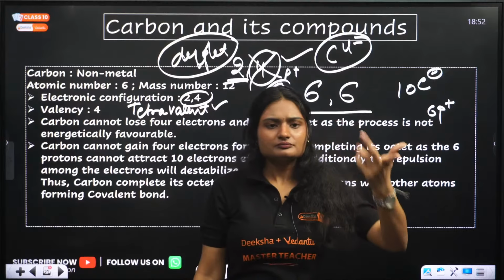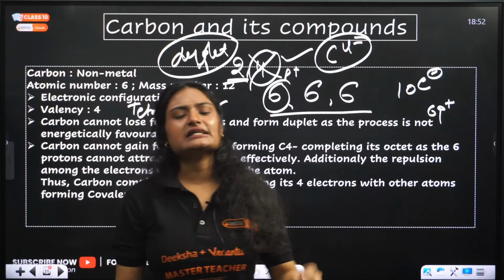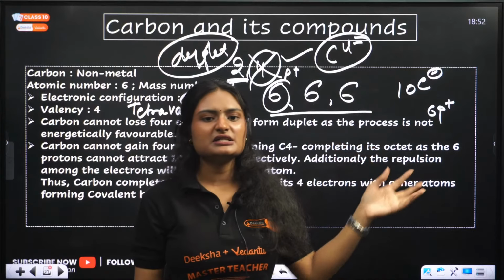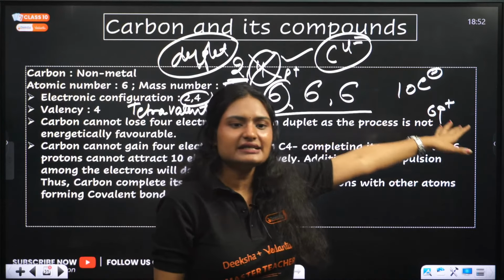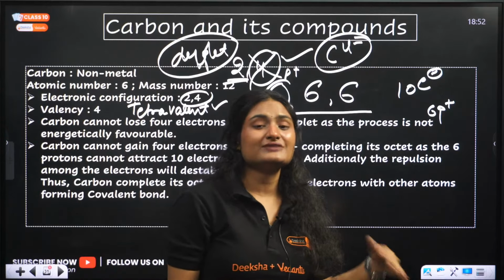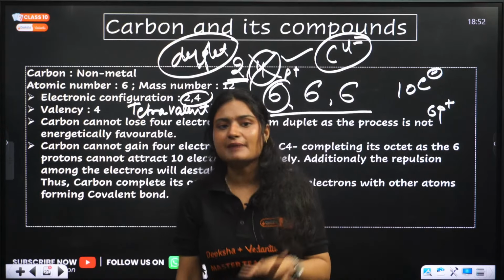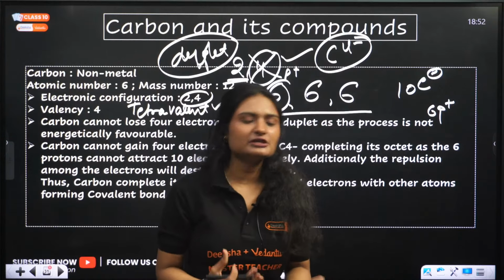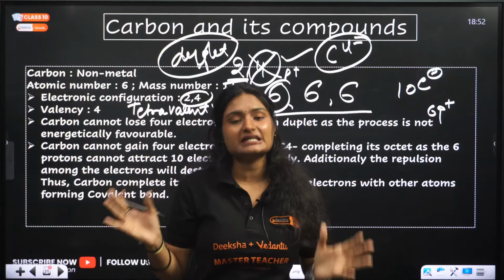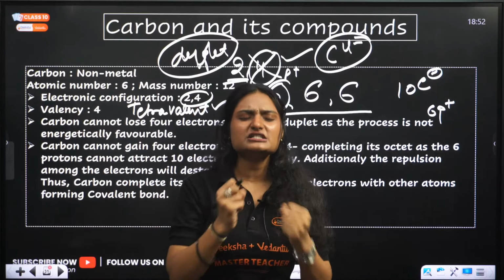So either it can form duplet or it can form octet. Octet is not possible. Why? Because 6 protons cannot balance the 10 electrons. Second possibility, duplet. If you remove these 4 electrons, what will happen? It is not energetically favorable, my dear kids. You cannot do that. The process requires too much energy.